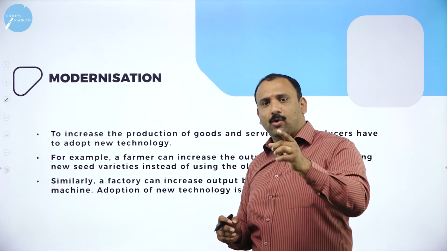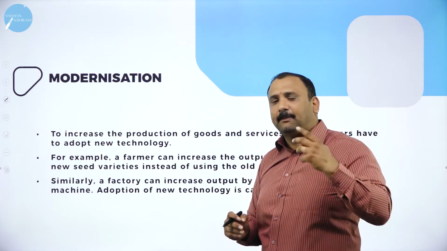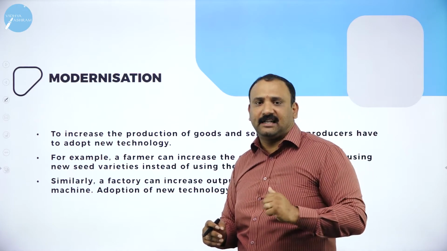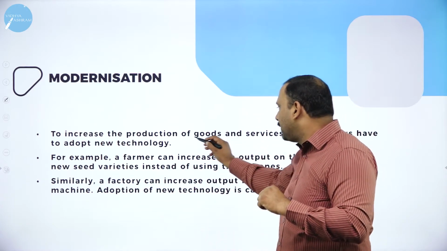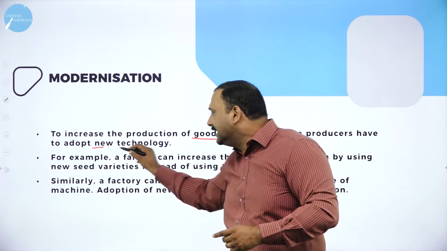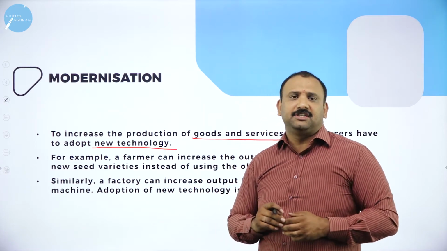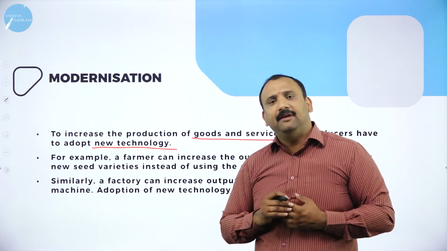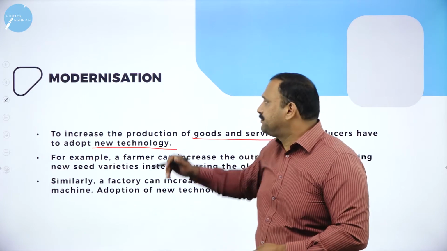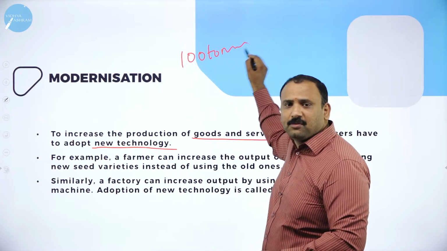If you want to grow, if you want to increase your production, if you want to reach the next league, that means you have to start thinking at that level. So in order to increase the production of goods and services, we need new technology, we need new thinking altogether. Now, if in our agriculture sector we have just believed that a farmer will just produce 100 tons of rice and that is enough for us, then that is not modernization.